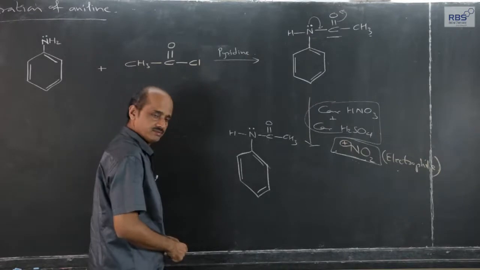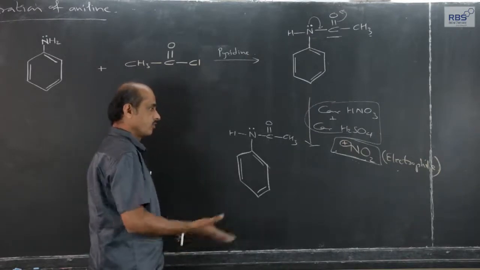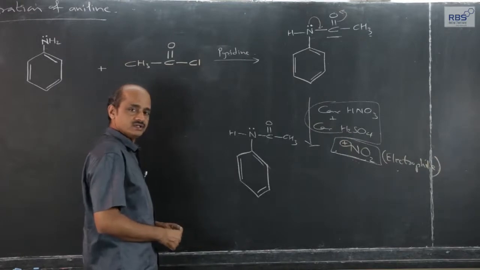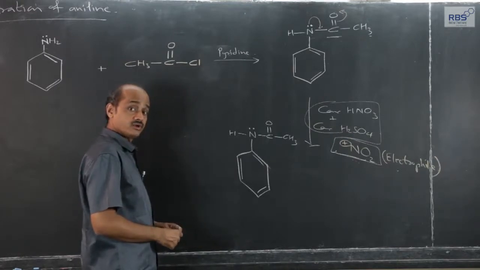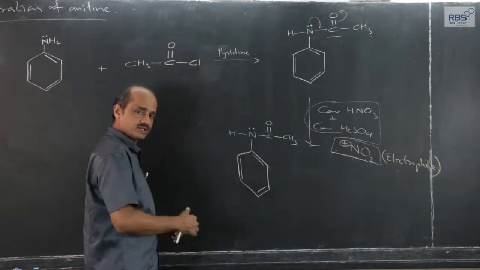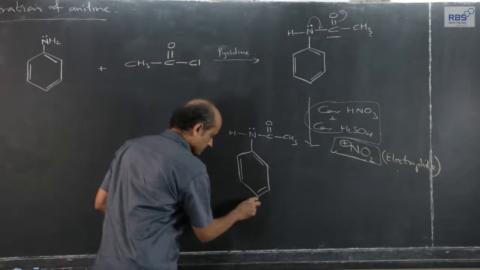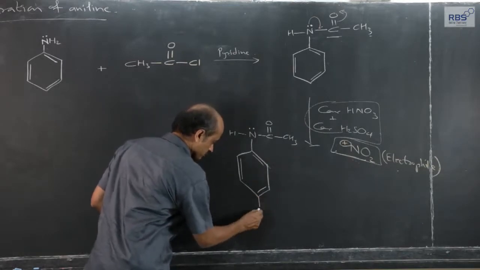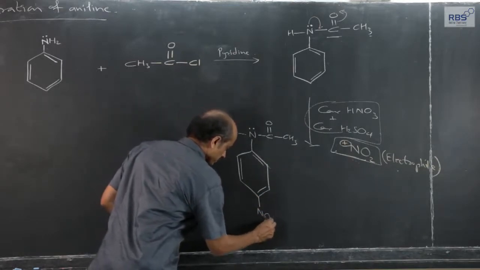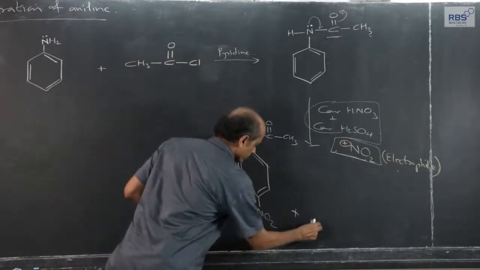I will not show the mechanism. Similar mechanism, electrophilic substitution, like what we had considered, acetylation of chlorobenzene, acetyl group enters, resonating forms, hydrogen goes out in the form of H plus ions. Same pattern, the hydrogen atom attached to the carbon is replaced by nitro group, and hydrogen comes out in the form of H plus ions.